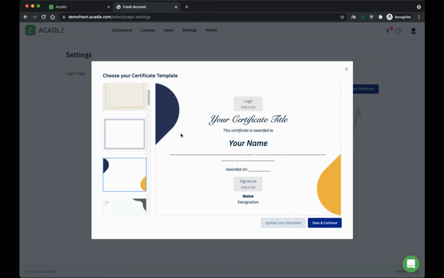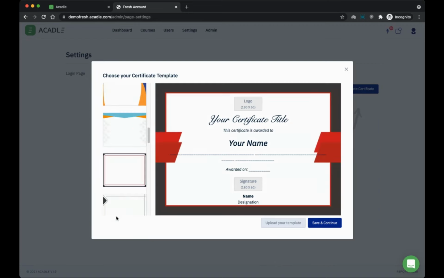So let's say if I want to place my seal, or if I want to place something else, I can upload my own template. But uploading your own template is available only for onboarding and training plan. It will not be available for marketing plan. But you still have a bunch of designs here if you want to start with.